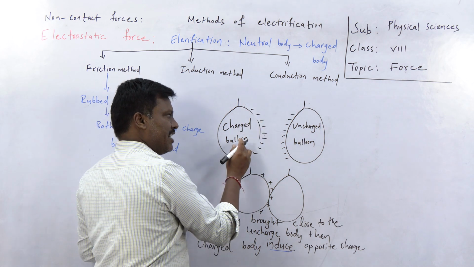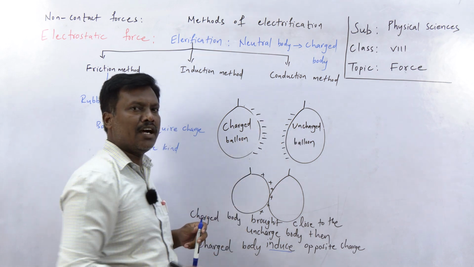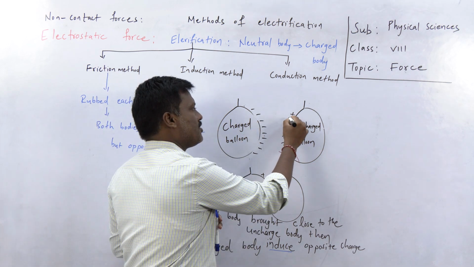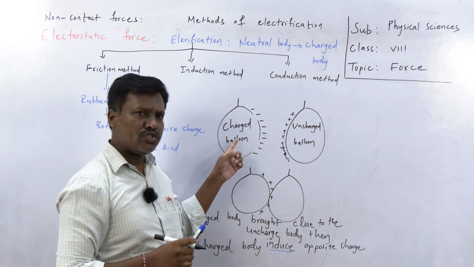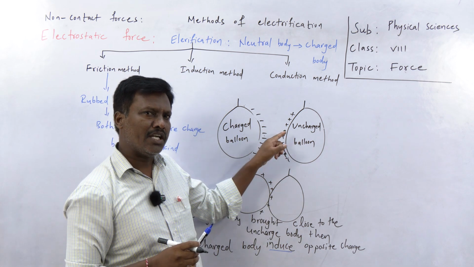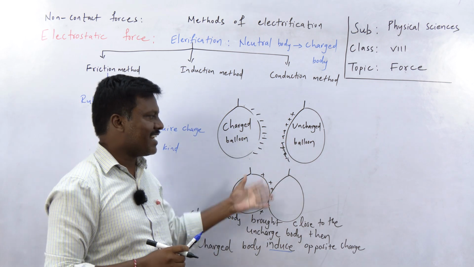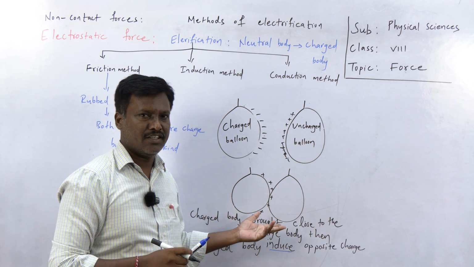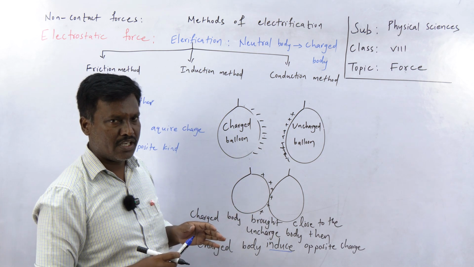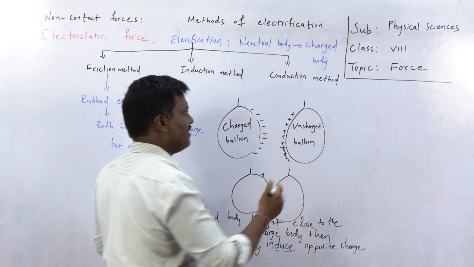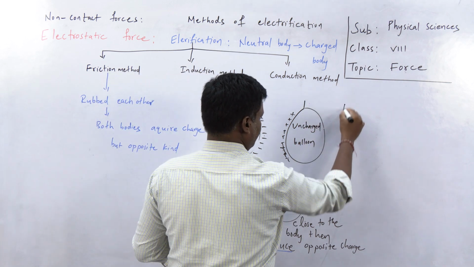Then what kind of charge can it induce in the uncharged body? Positive charge. If you bring the negatively charged balloon near the uncharged balloon, that becomes positive, and again attraction happens. So this method is called the induction method. Now finally we are going to talk about the conduction method.